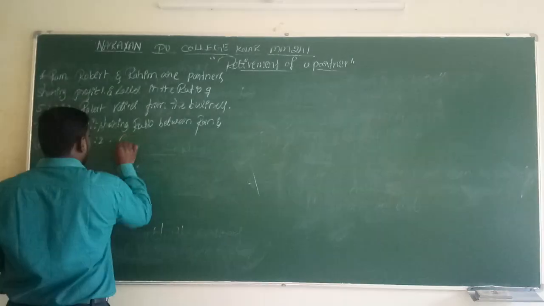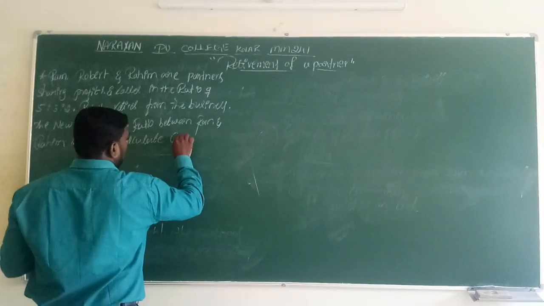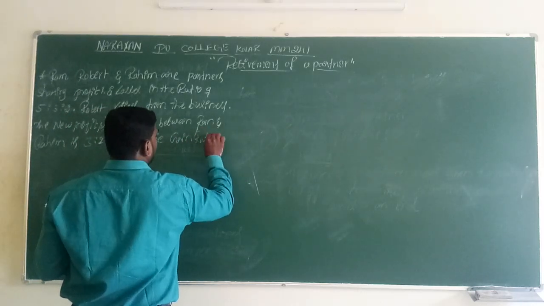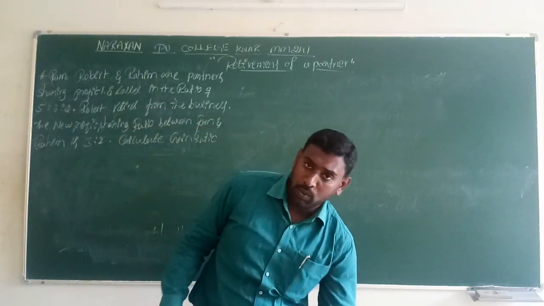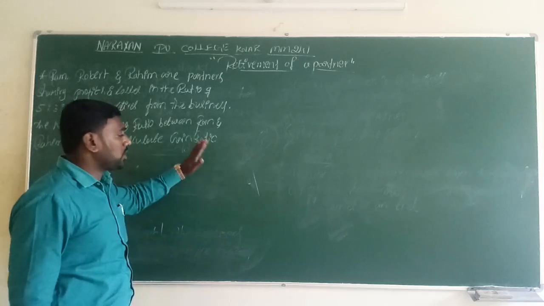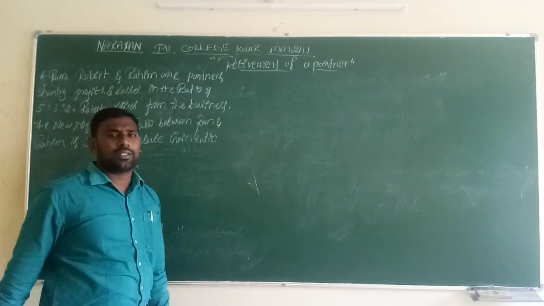Full stop. Calculate gain ratio. So this is the question related to the 6 marks they have given. For this question we have to make a solution, so let us now discuss the question.